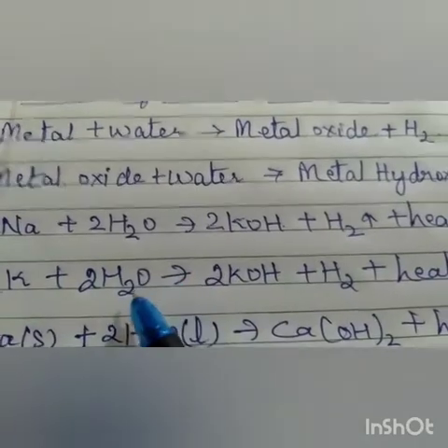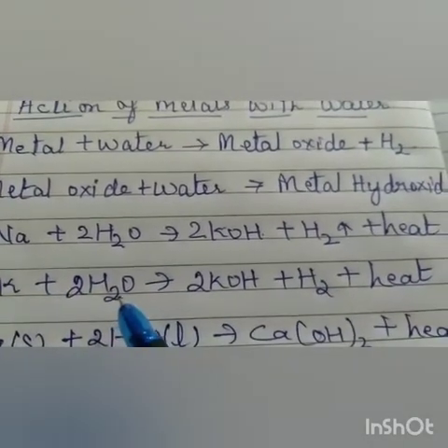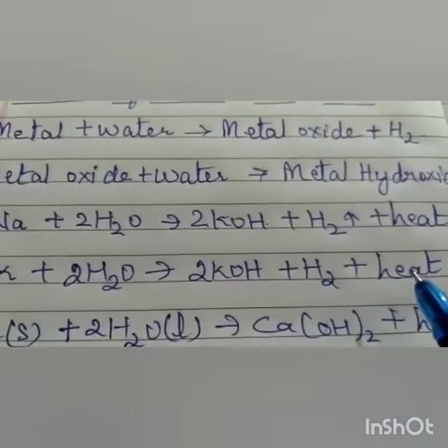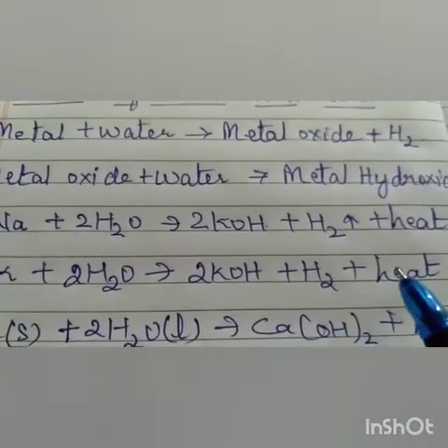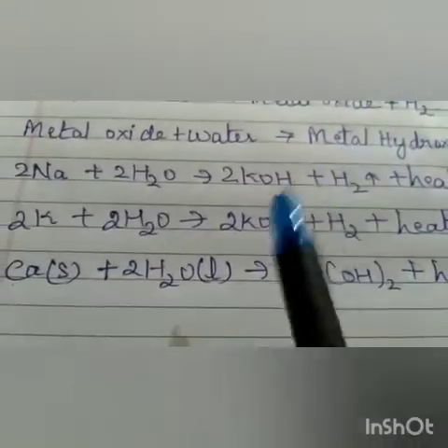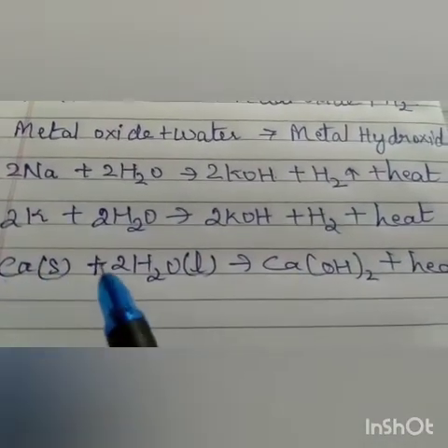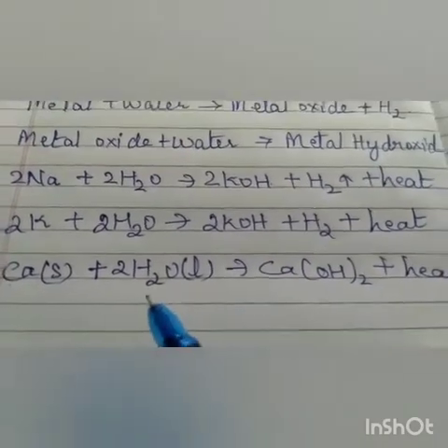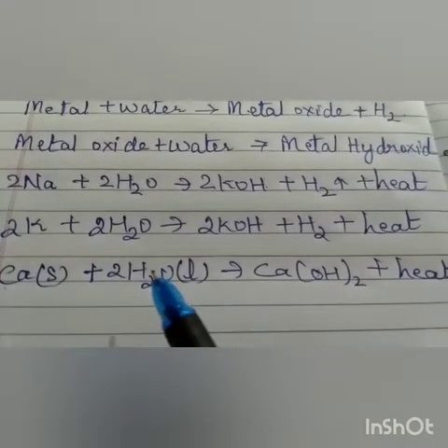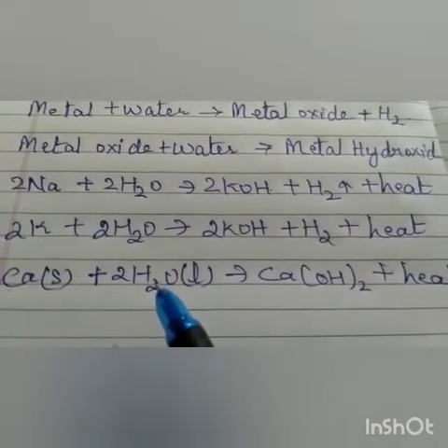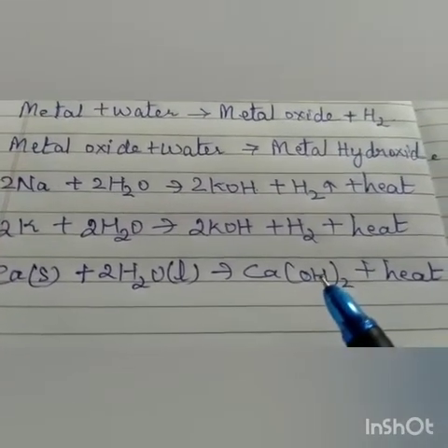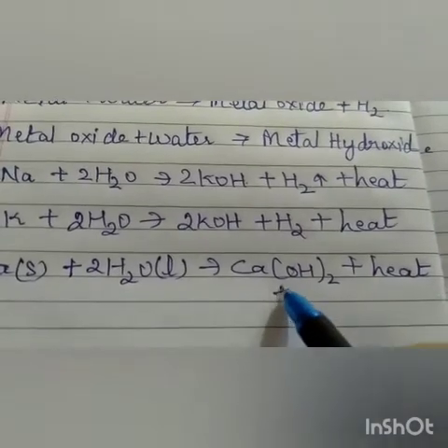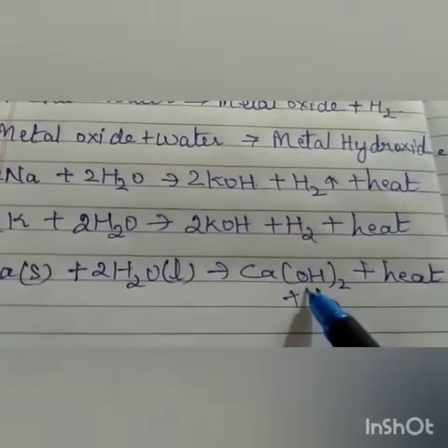Here also, potassium reacts with cold water. This takes place in cold water. Potassium hydroxide is formed, hydrogen gas is given out, and heat is also given out, and because of this heat, the hydrogen gas catches fire. Now children, calcium also reacts with cold water, but the reaction is not so violent. Calcium is a metal, it will react with cold water, and calcium hydroxide is formed, plus heat is given out, plus hydrogen gas is also given out. Understood?